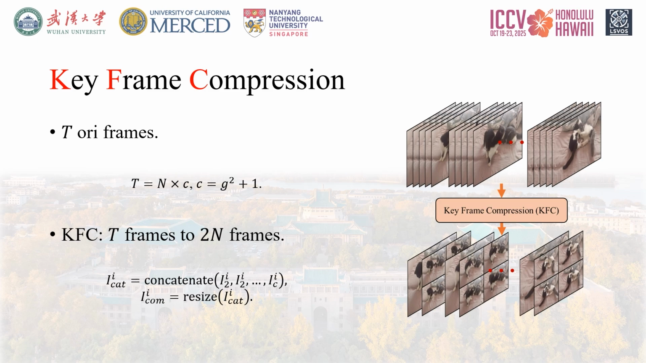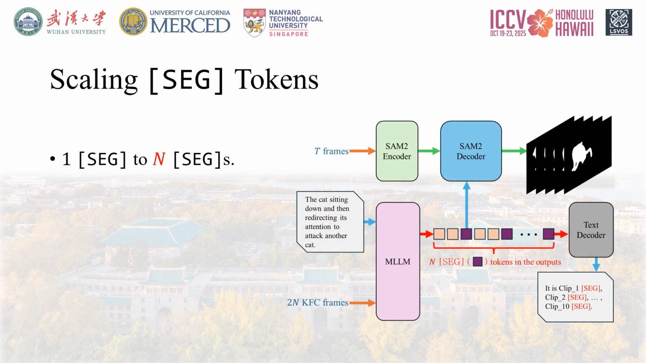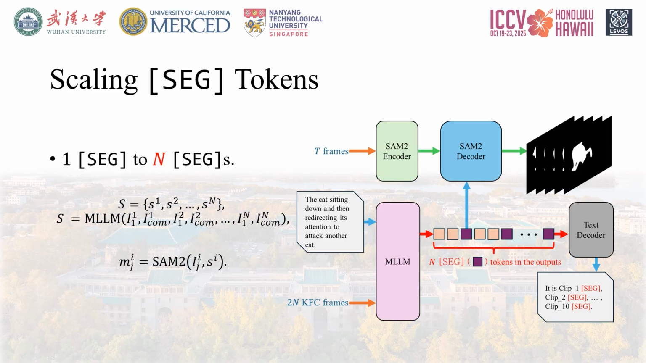This effectively boosts MLLM's temporal receptive field from 5 to 2n frames. As shown on the slide, the MLLM's visual input is no longer the sparse 5-frame sample. Instead, it is the highly informative 2n KFC frames. Specifically, for each of the n temporal clips, we feed in one keyframe and one compressed frame. This gives the MLLM a rich, compact view of the entire video's temporal dynamics. With this comprehensive input, the MLLM generates the set of n segmentation prompts.